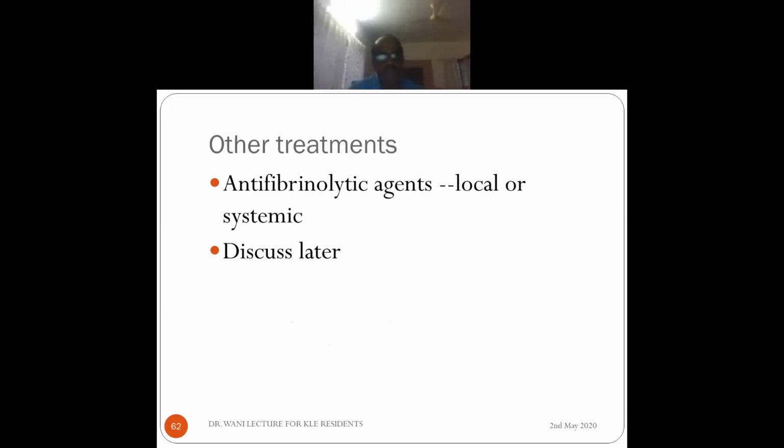There are other treatments like antifibrinolytic agents. You can directly give the antifibrinolytic agents in the ophthalmic artery so that it enters the CRA and the clot is dissolved, or you can give systemically, but we'll discuss that later.